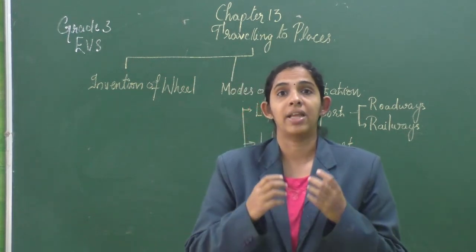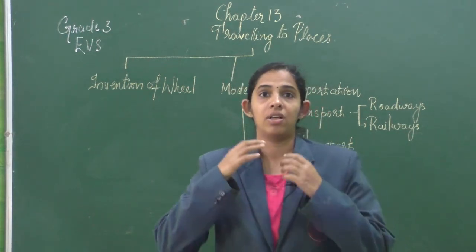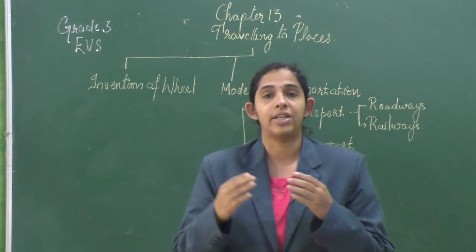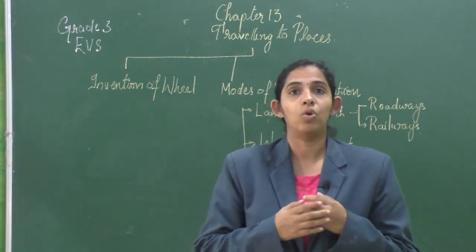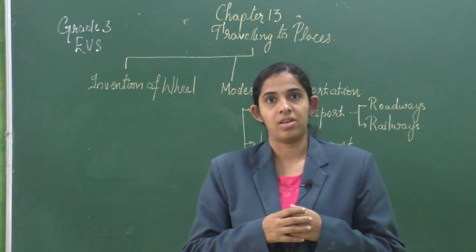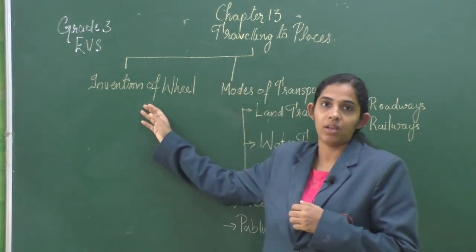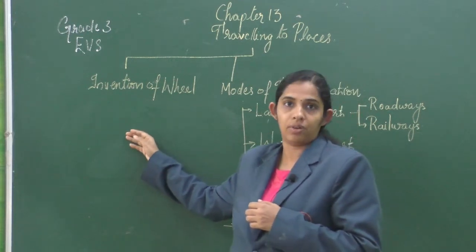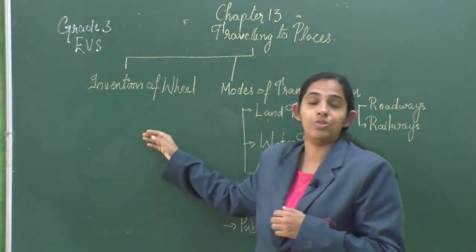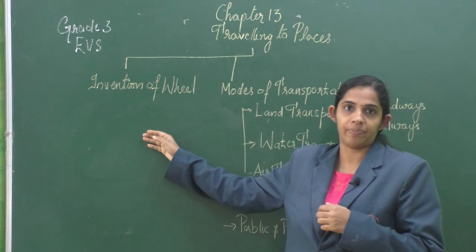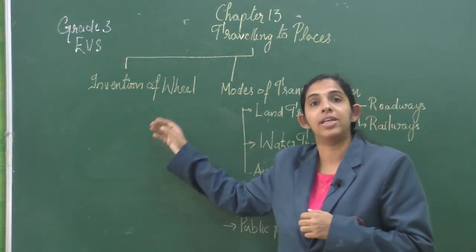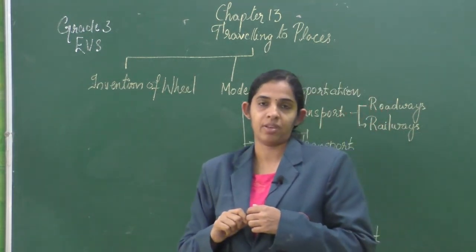So this gave them an idea. If they use a circular thing for transportation, it will make the movement easier. So later, with the advancement of technology, different kinds of wheels were formed which were used in different types of vehicles. And the first wheel, obviously, was made out of wood.